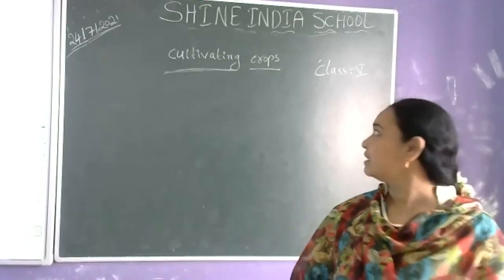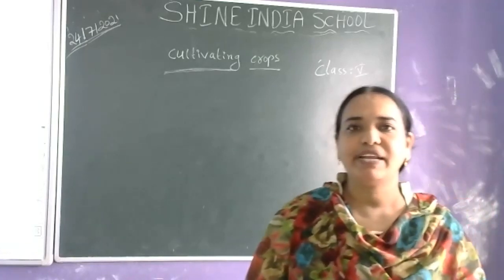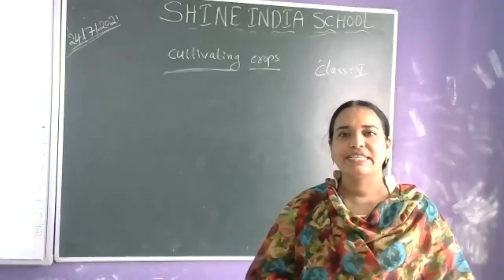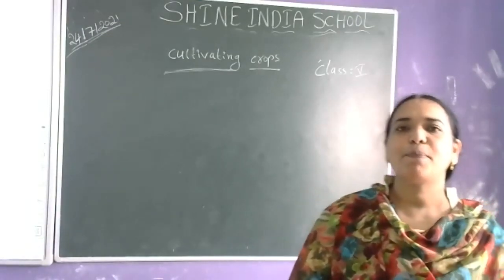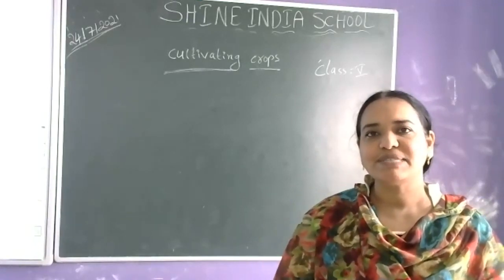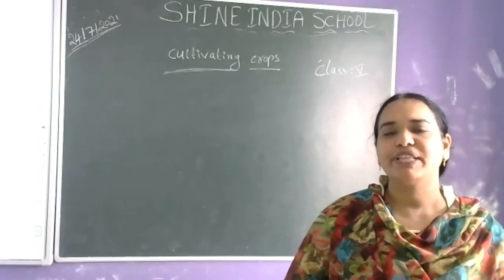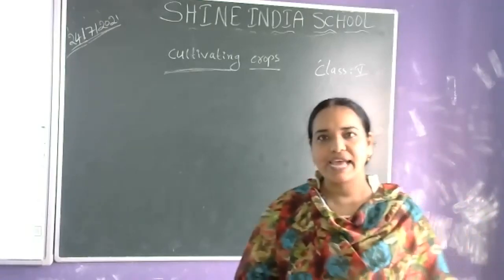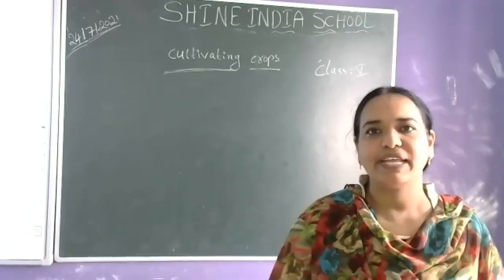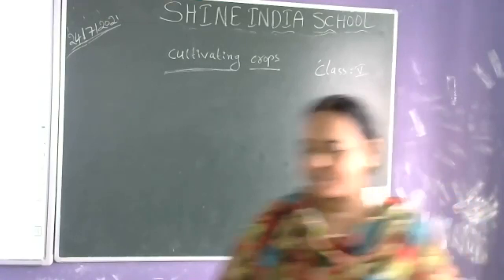So that is cultivating crops. Our India is the second largest populous country in the world. So from where are we getting food for so many people? We are in lakhs. So how are we getting the food? From where are we getting it? Who is cultivating the crops? How are they cultivating?